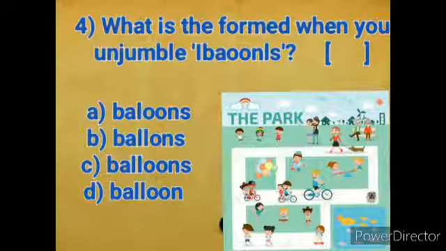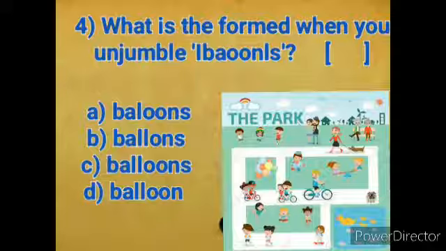Fourth question. What is the word formed when you unjumble L-B-A-O-O-N-L-S? Option A, balloons. Option B, ballons.